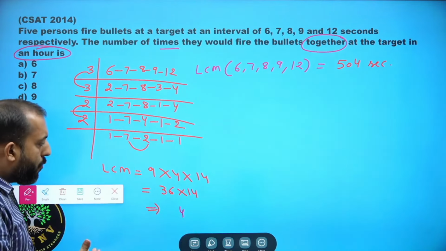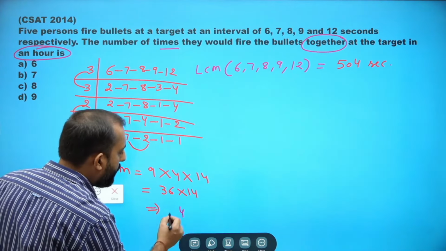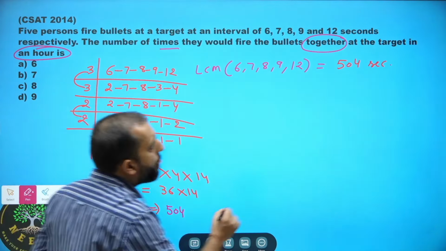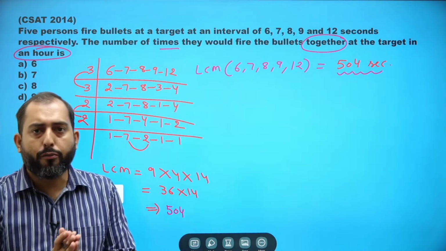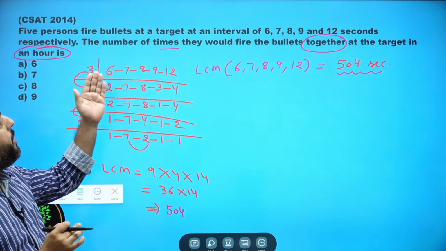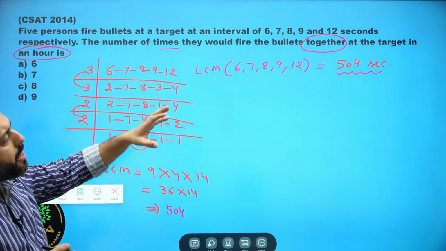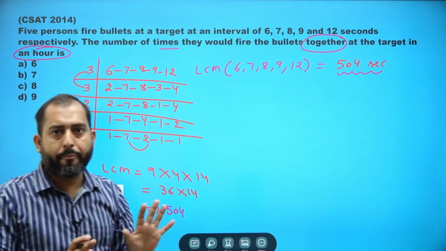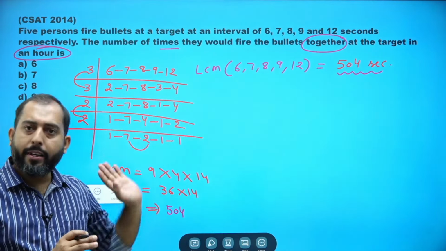So 4, 8 carry, 42 plus 8 is 50. So you can see the LCM of these numbers will be 504. So they will all fire together after these many seconds.